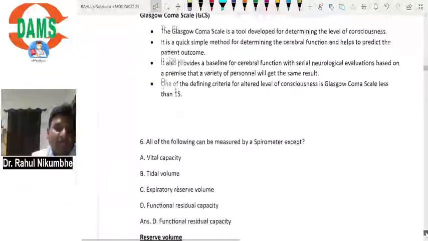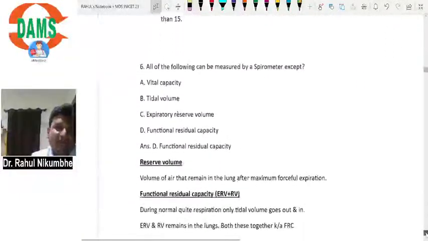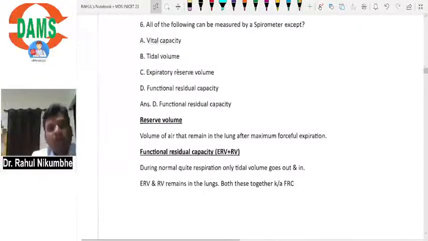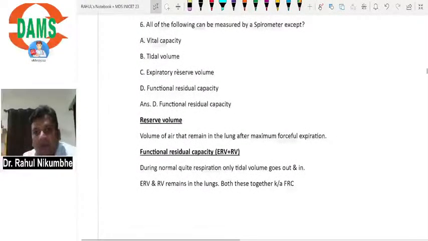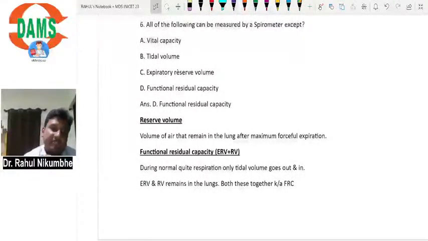Okay. Then, all of the following can be measured by spirometer except. Now the air which can come out can be measured by a machine. A simple logic. Spirometer is an instrument which can measure the volume of air.